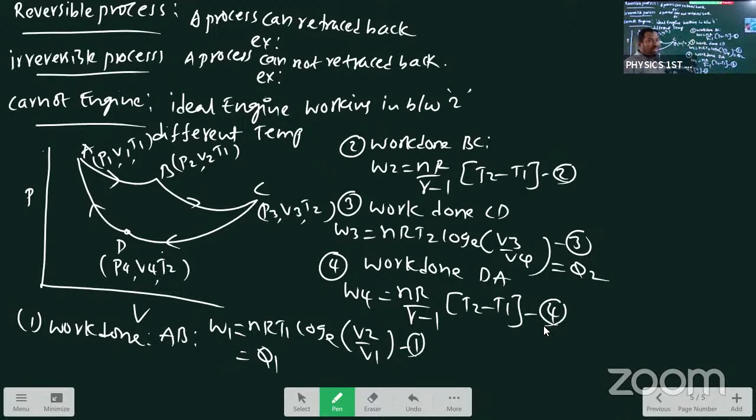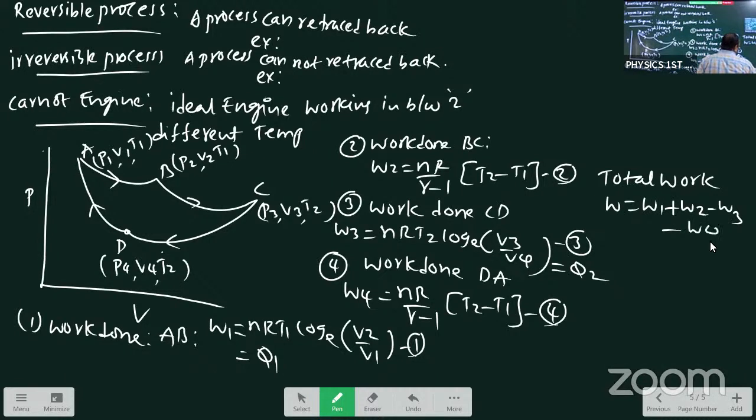Here, previous and present, just you concentrate on previous and present. What are the variations? Both are same answer, same 8 marks, but this one short method. Total 4 different work done over. Now I'm writing total work. Total work means, student, W is equals to W1 plus W2 minus W3 minus W4. W1 means Q1, W2 and W4 cancel each other. Work is equals to direct Q1 minus Q2 because we got W1 minus W3 direct.